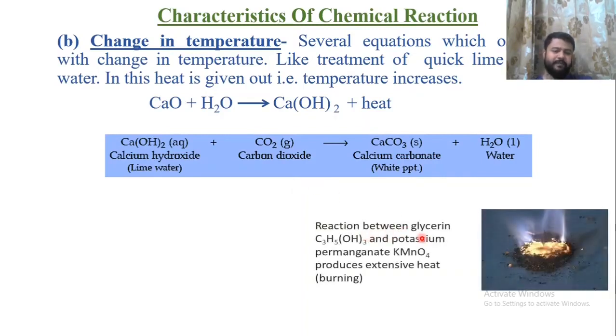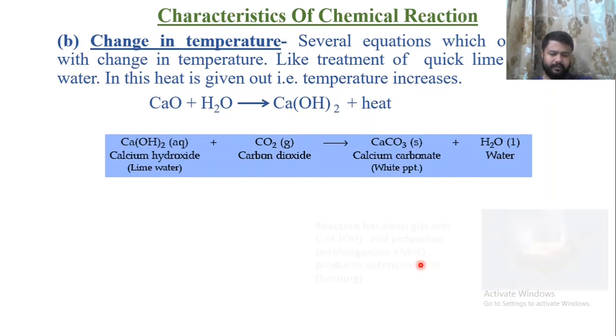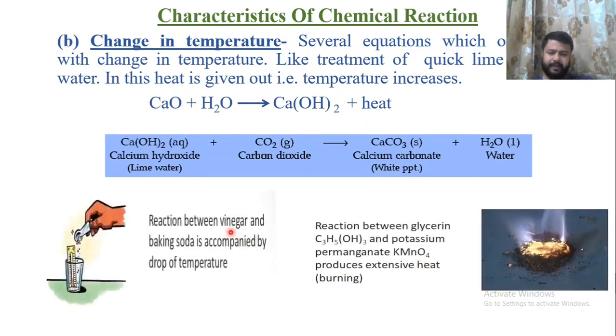For example, a reaction between glycerin and potassium permanganate produces a very huge heat, that is, there is an increase in temperature, whereas a reaction between vinegar and baking soda is accompanied by a drop in temperature. So these are opposite reactions: in one the temperature increases, and in the other the temperature decreases.